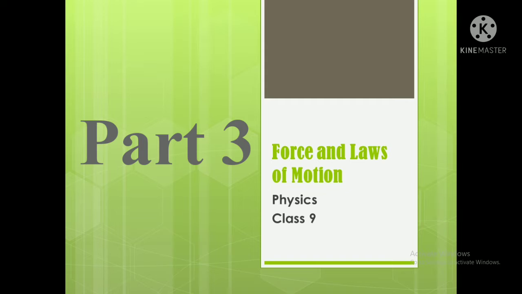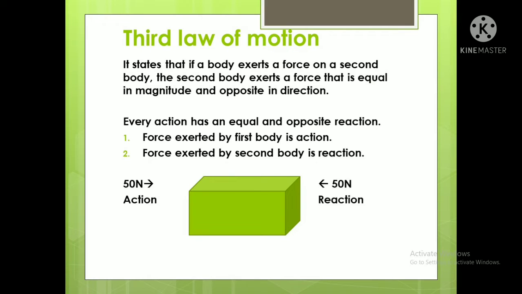Now let's start the third law of motion. What is it? It states that if a body exerts a force on a second body, then the second body exerts a force that is equal in magnitude and opposite in direction. So what will happen here? One body will exert a force, meaning it will put one action there, and the second body will exert another force equal in magnitude but in the opposite direction. The magnitude may be the same, but the direction will be opposite.